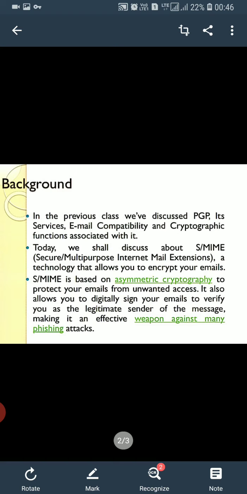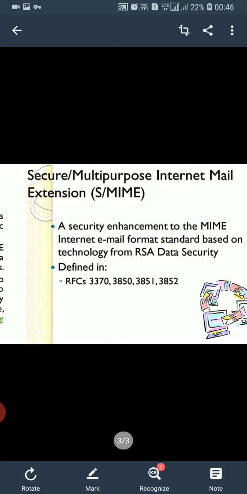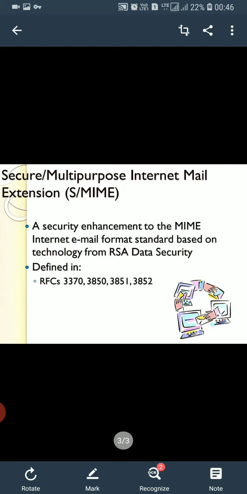Secure Multipurpose Internet Mail Extension is based on asymmetric cryptography to protect your emails from unwanted access. It also allows you to digitally sign your emails to verify you as the legitimate sender of the message, making it an effective weapon against many phishing attacks. Now let us begin with Secure Multipurpose Internet Mail Extension.